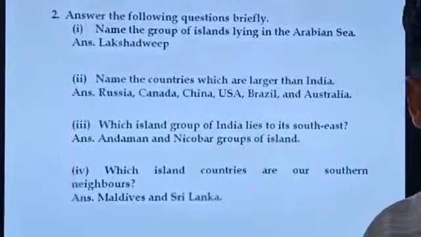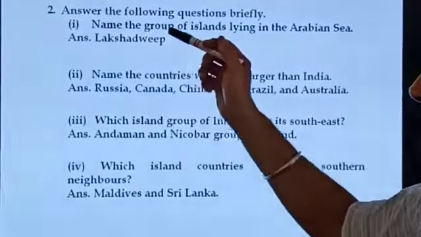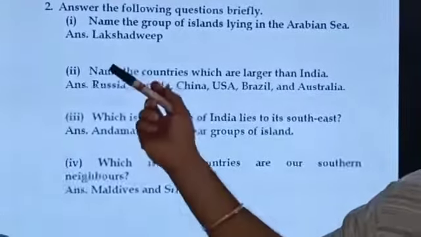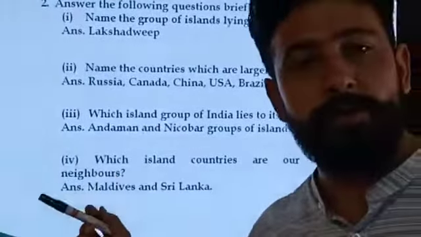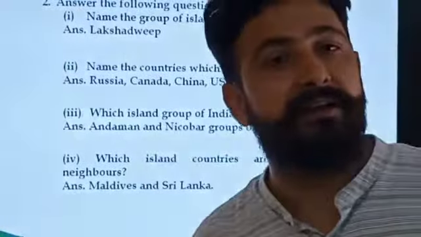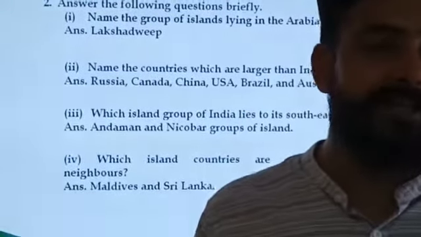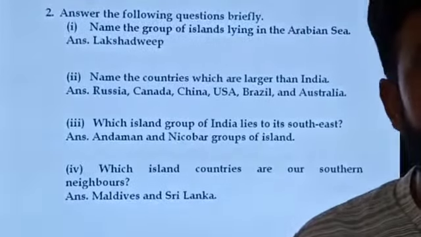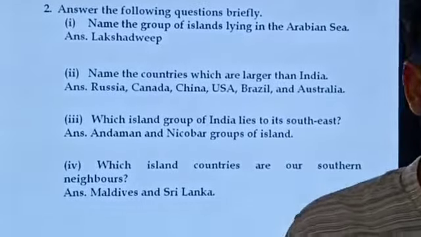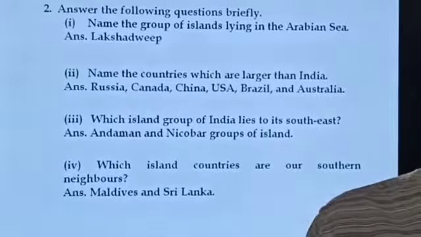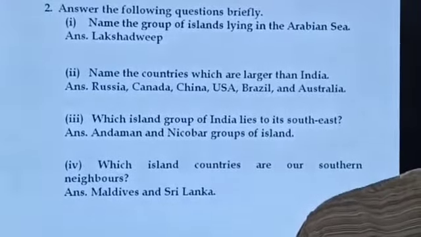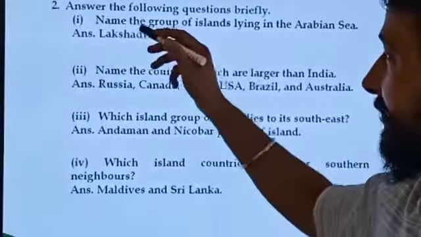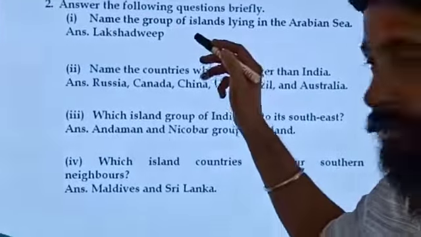Next, these are very short answer type questions. Name the group of islands lying in the Arabian Sea. Right answer is Lakshadweep. Do you know what was the earlier name of Lakshadweep? It's a group of islands, and Lakshadweep's earlier name was Laccadive, Minicoy, Amindivi. In 1973, the government of India or the parliament passed an act, after that they gave the name Lakshadweep. That's why they have mentioned the group of islands, right?